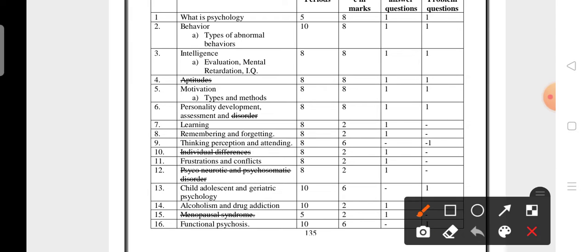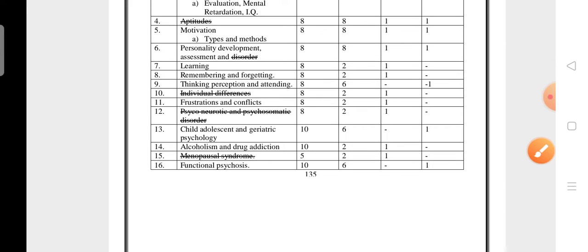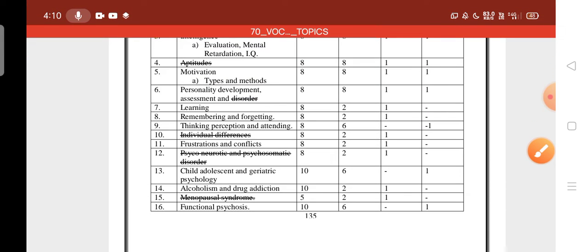So here you have the black mark here, which will be then aptitudes. This is deleted. Next, disorders. Okay, here the disorders topic is deleted.